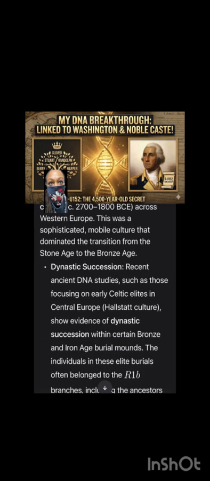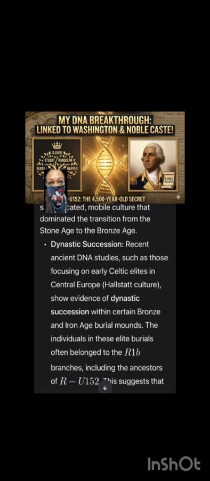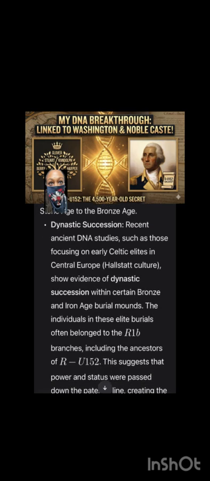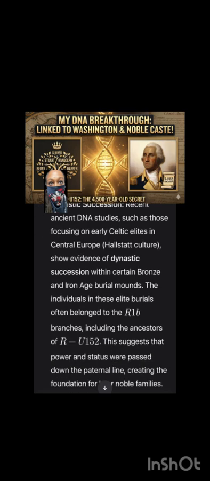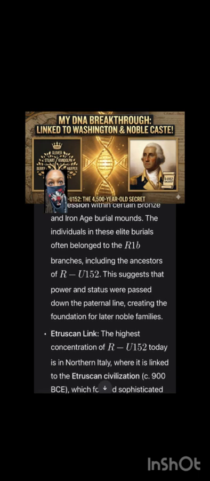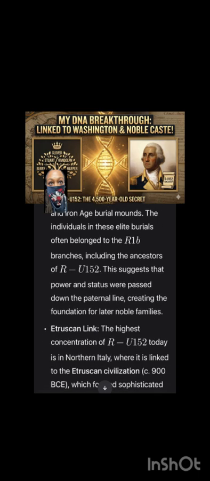Dynastic succession. Recent ancient DNA studies, such as those focusing on early Celtic elites in Central Europe, Hallstatt culture, show evidence of dynastic succession within certain Bronze and Iron Age burial mounds. The individuals in these elite burials often belong to the R1b branches, including the ancestors of R-U-152. This suggests that power and status were passed down the paternal line, creating the foundation for later noble families.